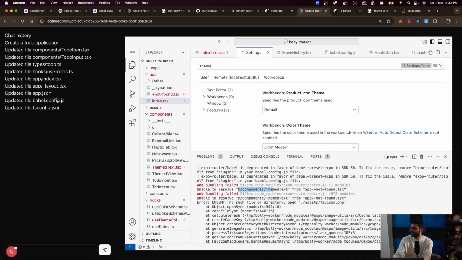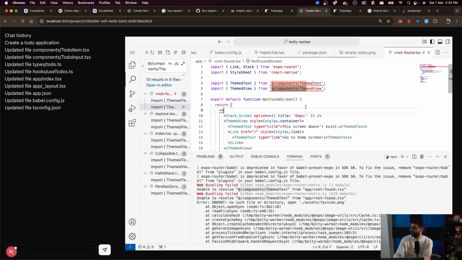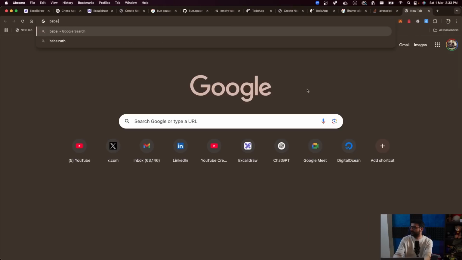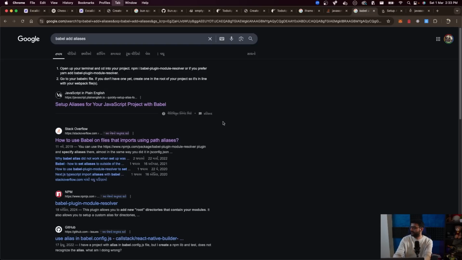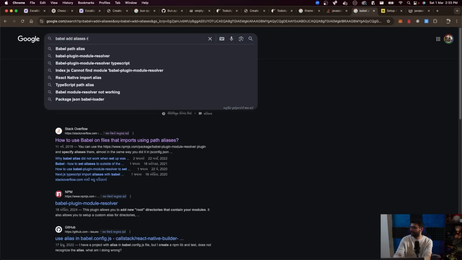Alias themed text. Babel add aliases. I mean, we'll have to figure this out. React native.